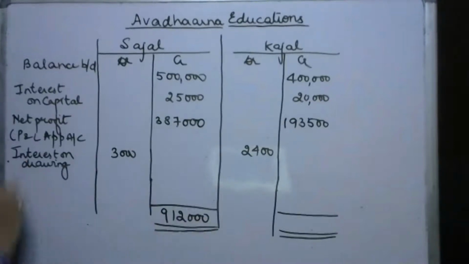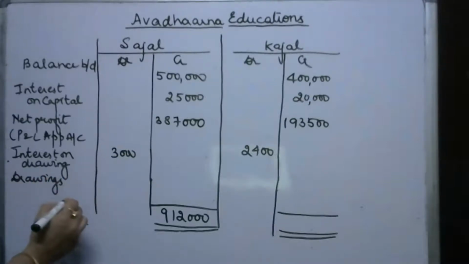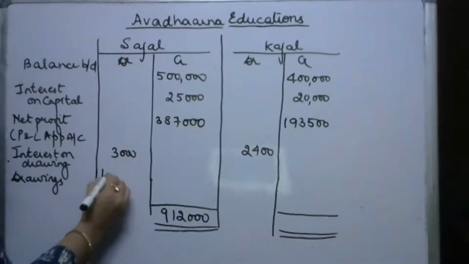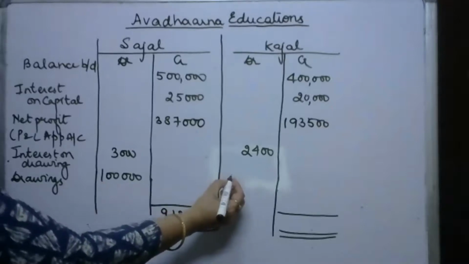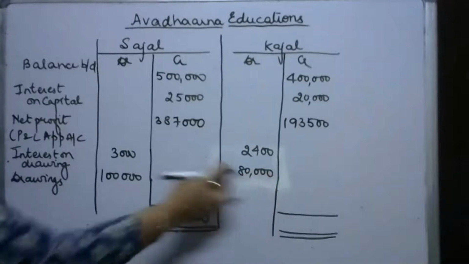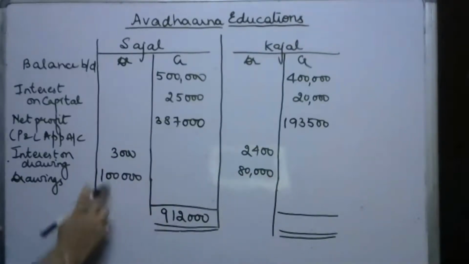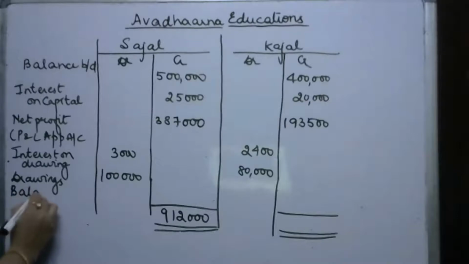Now if we subtract interest on drawings, and one thing more, partners had drawings of Sajal 1 lakh, and Kajal की drawing है 80,000. Drawings will be debited in the capital accounts of the partners. Now, if we subtract 1,03,000 from 9,12,000, we are going to get the balancing figure.